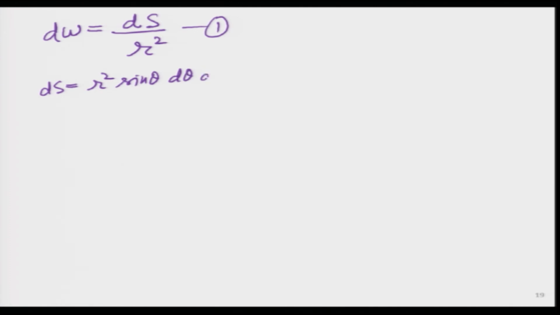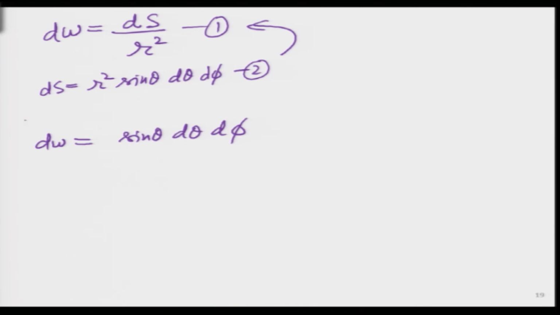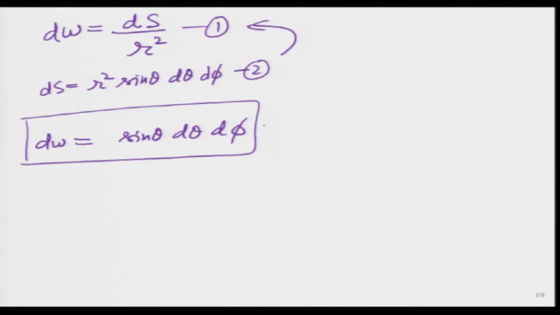So, what was the purple star equation? Definition of solid angle, surface divided by radius square. This is equation number 1. And ds we have calculated. You remember r square, what was that? Sin theta d theta d phi. This was equation number 2. So, let me substitute 2 into 1. Can I do that? And then I will calculate the value of d omega, which simply turns out to be sin theta d theta d phi. This is the equation which gives by definition the value of d omega.